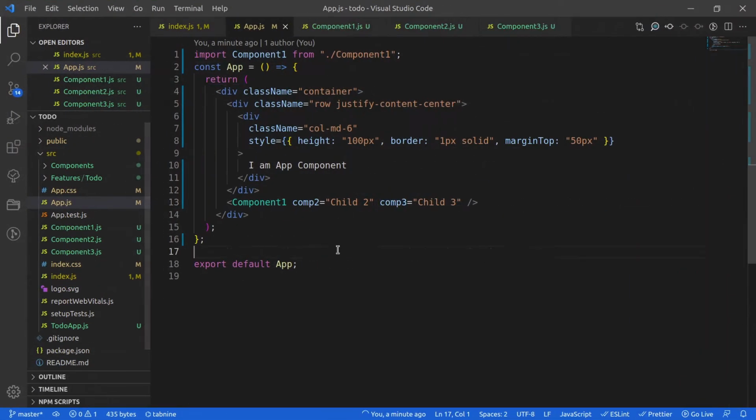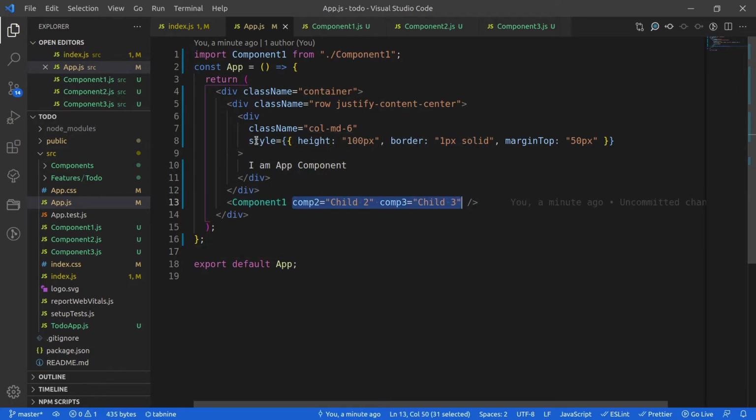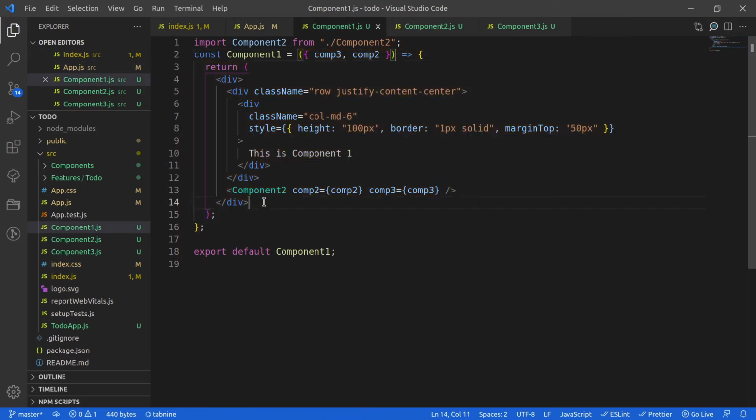So if you look at the code base, what I have done is I have actually passed these properties from my app to component 1, and from component 1 I am passing this information. I am using destructuring pattern, and here I am passing the same props, that is comp 2 and comp 3, to my component 2. So I know that component 2 will be utilized here, right? So now let me open component 2.